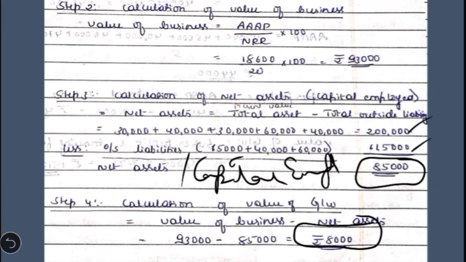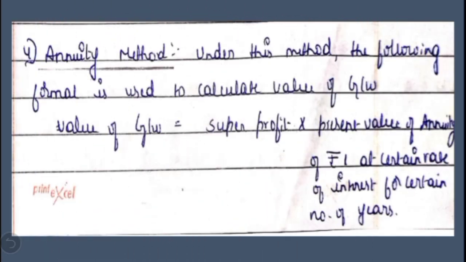You can search for similar questions in the question bank and also in the textbook. If you get any doubt, you can ask me later on. Now let us go to the fourth method, that is annuity method. Very simple method. Under the annuity method, we calculate the value of goodwill on the basis of super profit and the discounted value of rupee at a certain number of years at a certain rate of interest. Here the annuity factor is considered. Annuity factor should be multiplied with the super profit in order to calculate the value of goodwill.